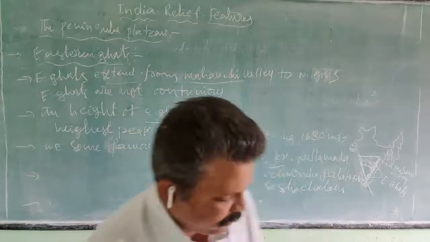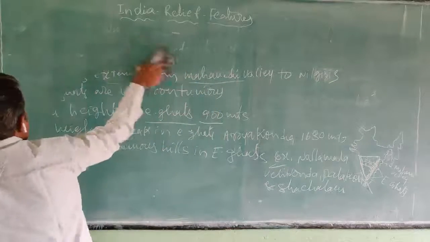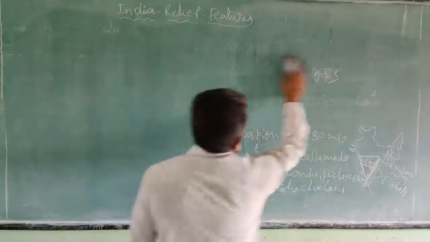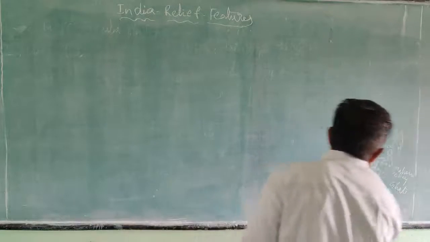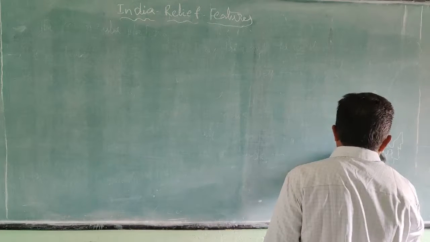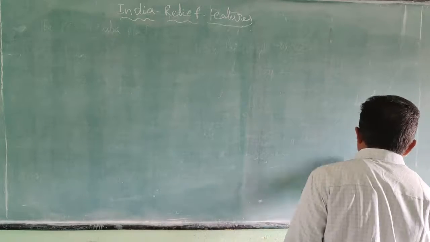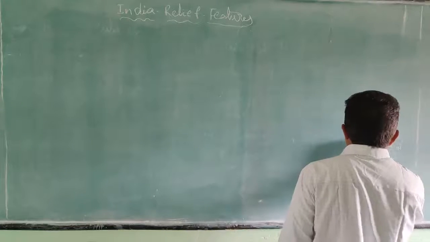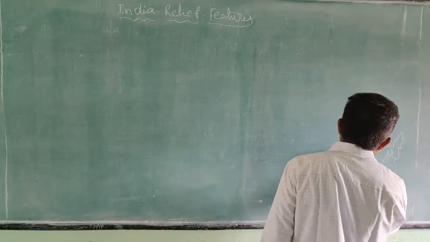Next one, another physical division of India: the desert. Deserts have less rainfall.